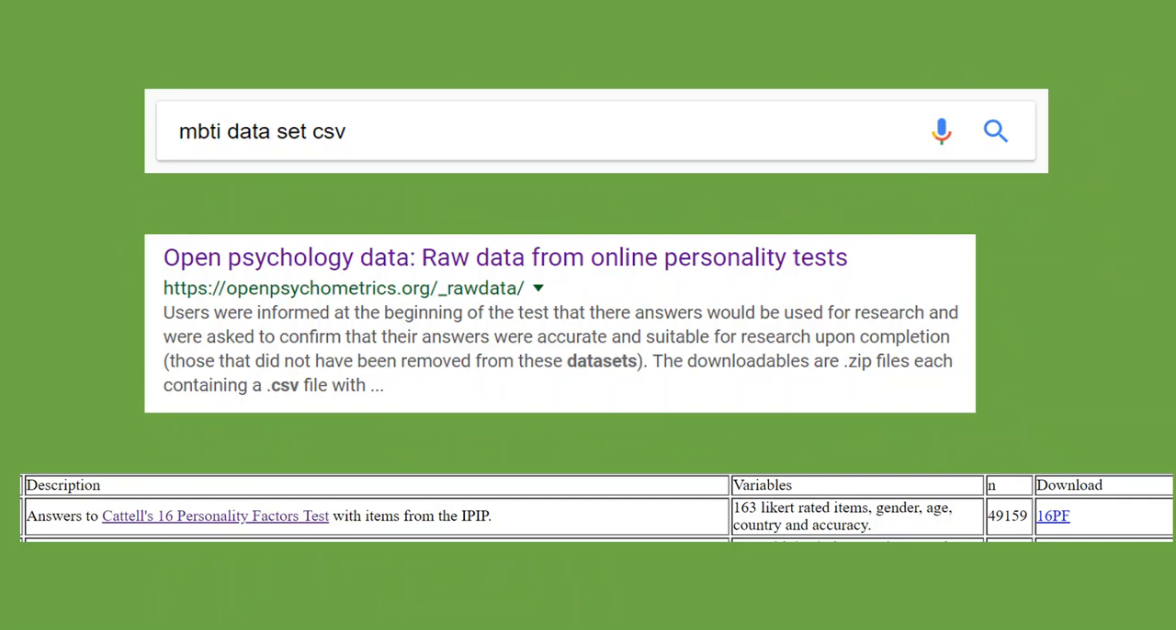For this investigation, I used a Cattell's 16 Personality Factors Quiz CSV dataset that I found online. I was originally looking for a Myers-Briggs Type Indicator dataset, but I found this one instead. The dataset contains the ratings out of 5 that each participant selected for each personality trait statement, with 1 being strongly disagree and 5 being strongly agree.